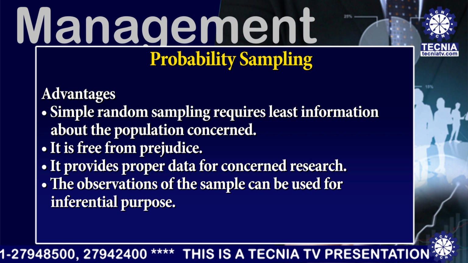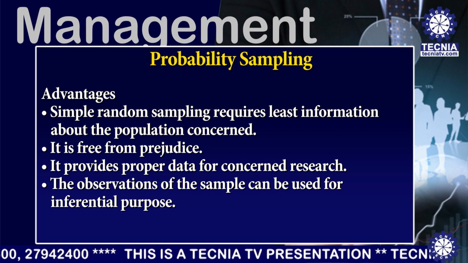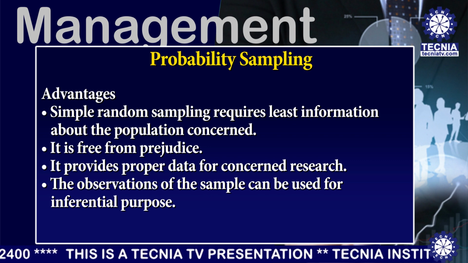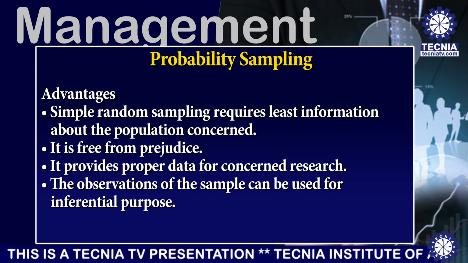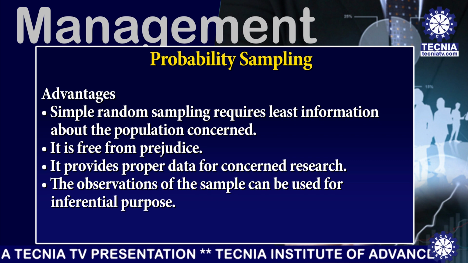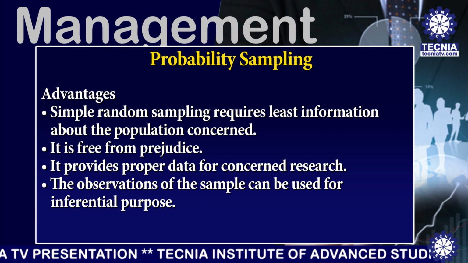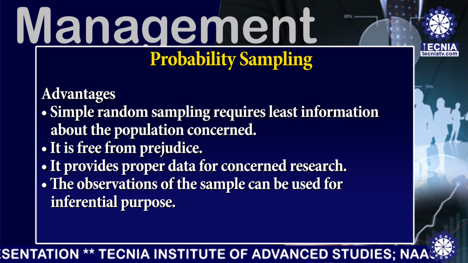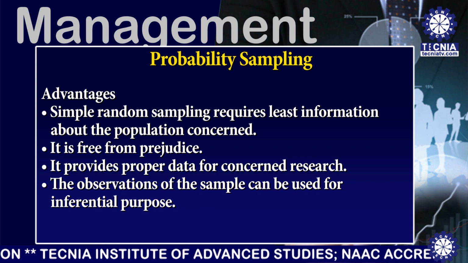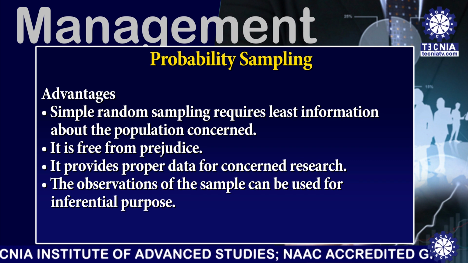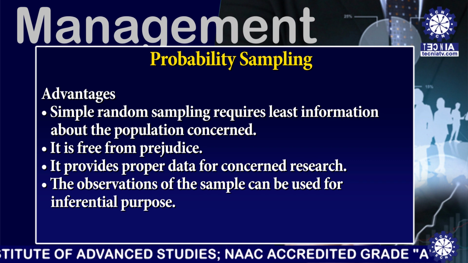Advantages. First one, simple random sampling requires the least information about the population concerned. Second one, it is free from prejudice. Third one, it provides proper data for the concerned research. And the last one, the observations of the sample can be used for inferential purposes.